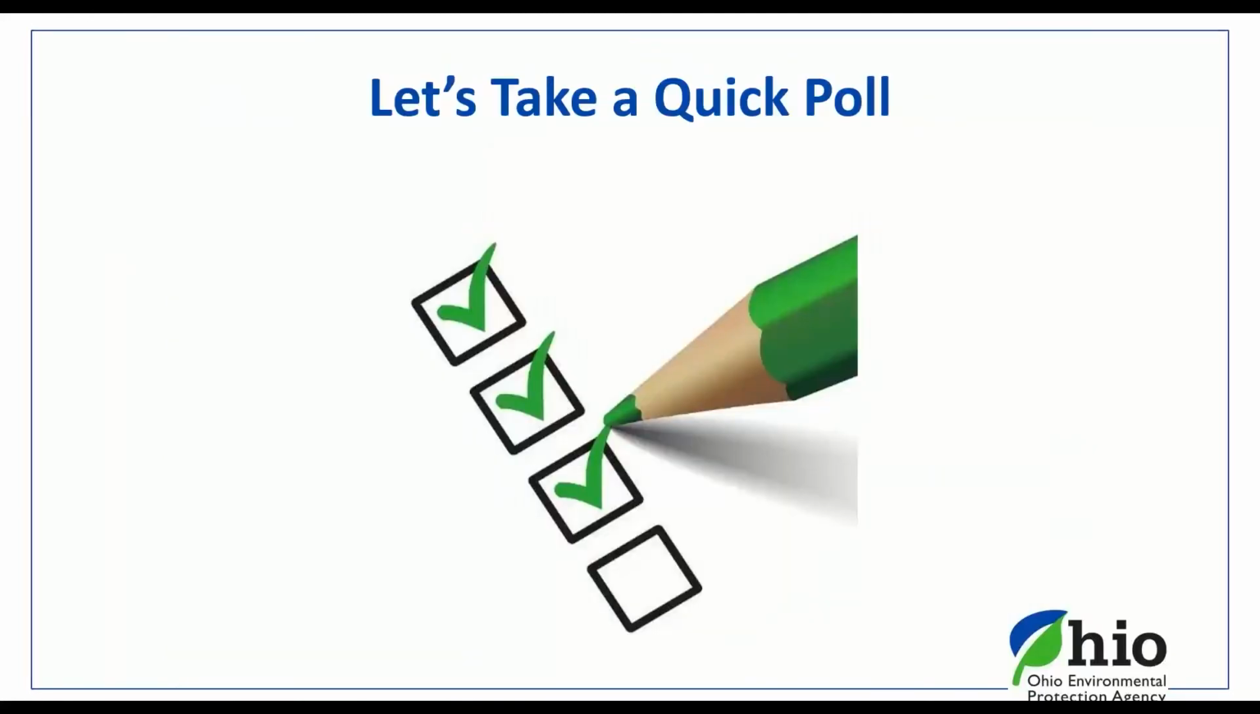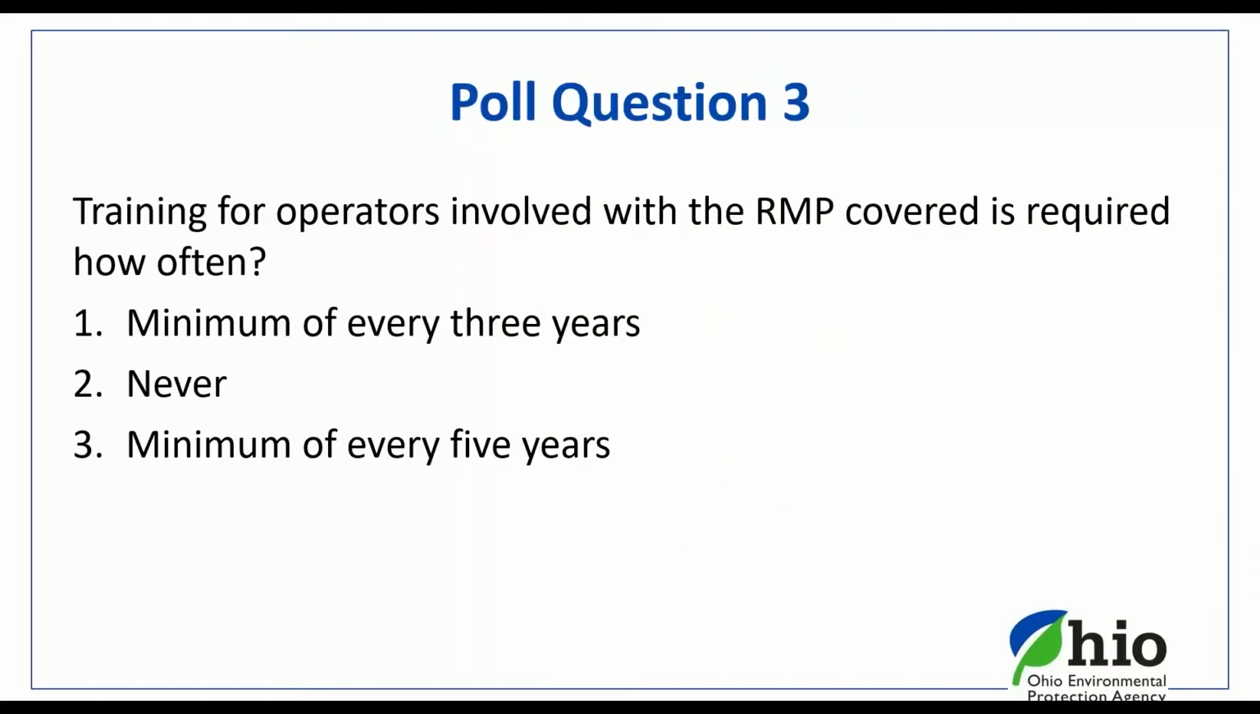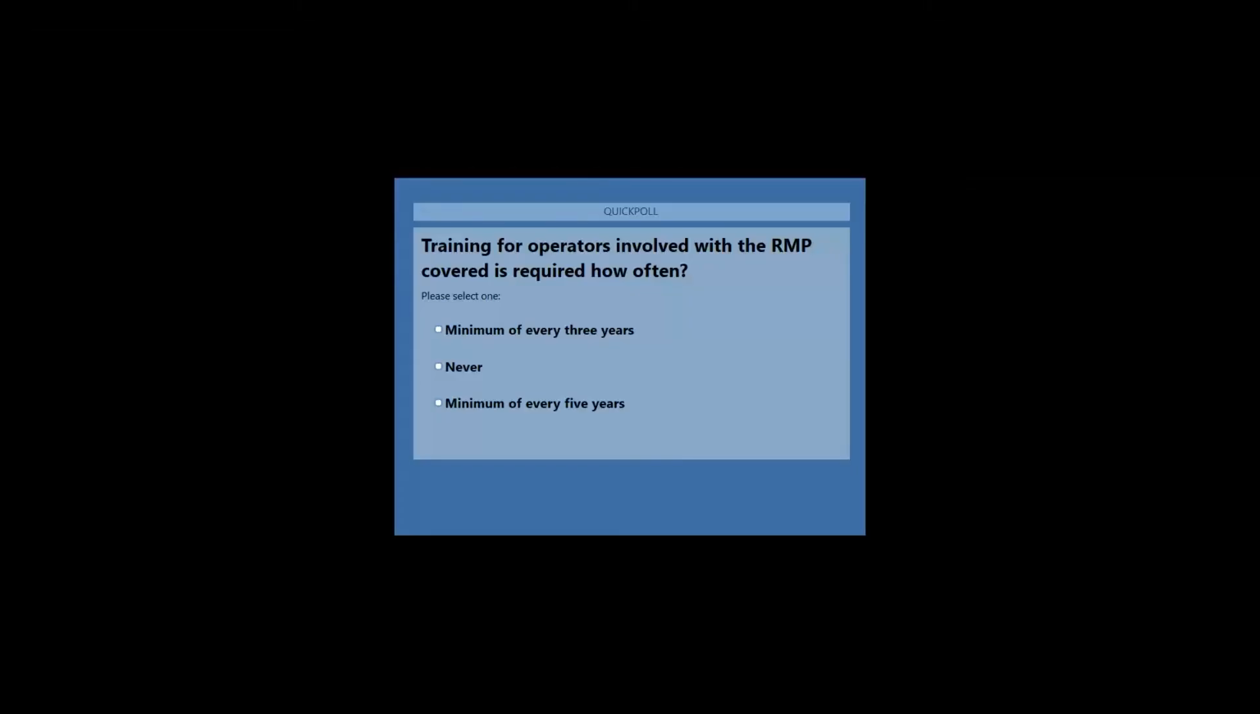Mechanical integrity. Oh, I guess we're going to do another quick poll. Training for operators involved with all these RMP covered processes is required how often for these operating procedures? A, minimum every 3 years, B, never, or C, minimum every 5 years.